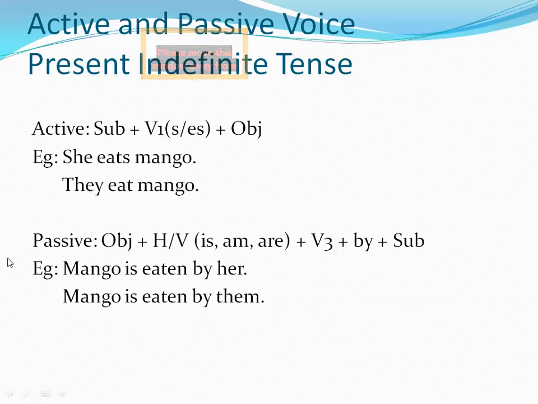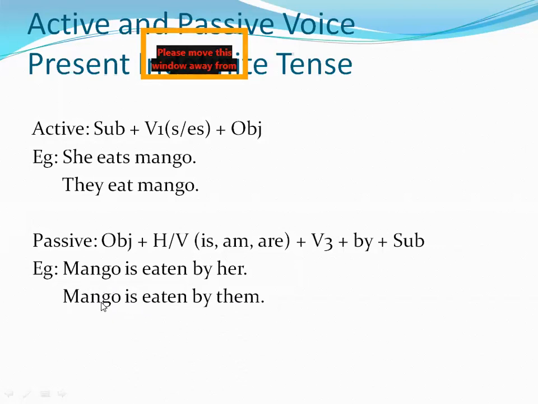Okay, mango is eaten by her. This is the passive voice of the first sentence. Then they eat mango. Mango is eaten by them. This helping verb is will be used according to this objective pronoun. Okay, if the object is singular, then is will be used over here.